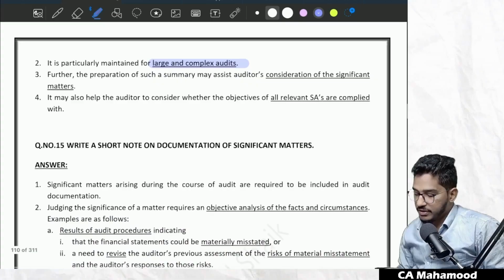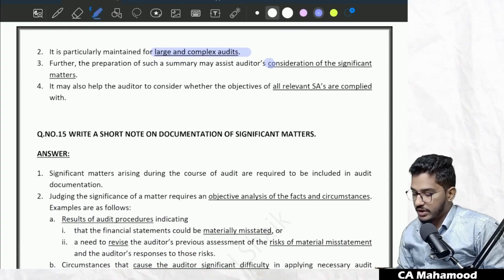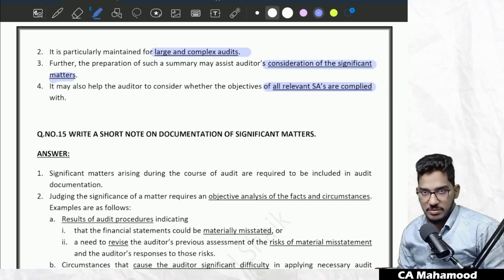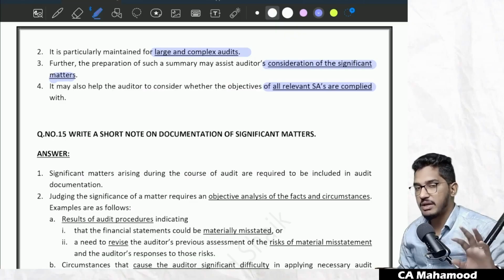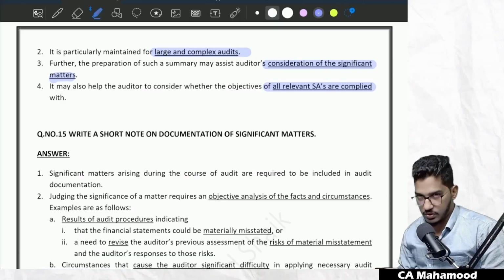Further, the preparation of the summary will assist the auditor in consideration of significant matters, and also it will help the auditor judge whether the objectives of all the standards have been complied with. If you maintain the documentation summary, it will give you confidence about whether you have complied with all the objectives or not.